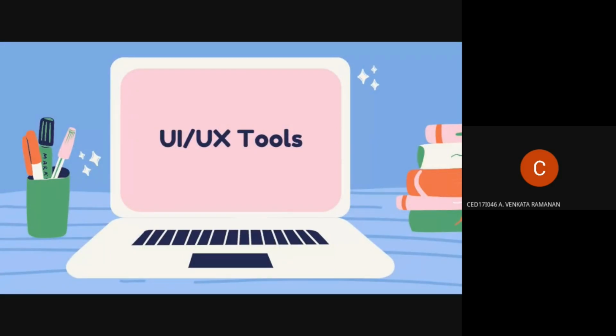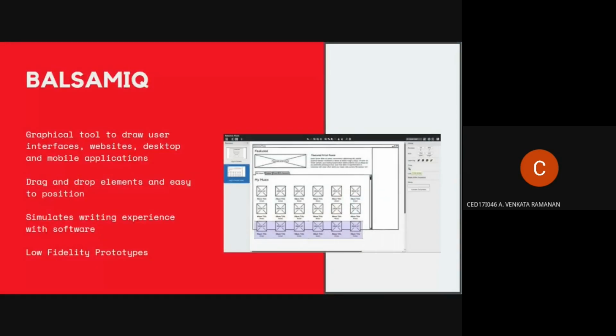Now let's see some of the most commonly used UI UX tools, ranging from smaller industry, from academia to MNCs. The most common basic wireframe tool used is Balsamiq. It's a graphical user interface. It basically mimics how we write using software. It's low fidelity prototyping, and it simulates the user interactions. It can be done using easy drag and drop simulations.